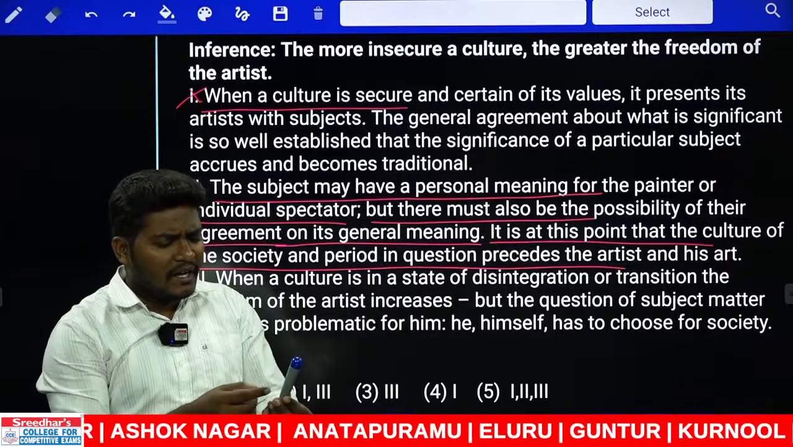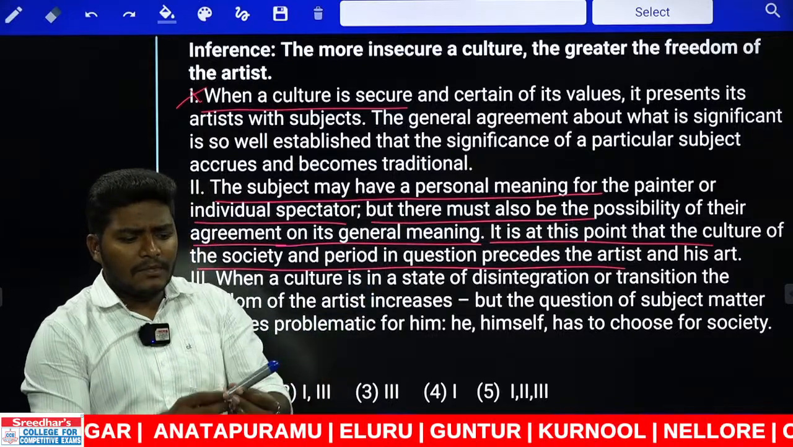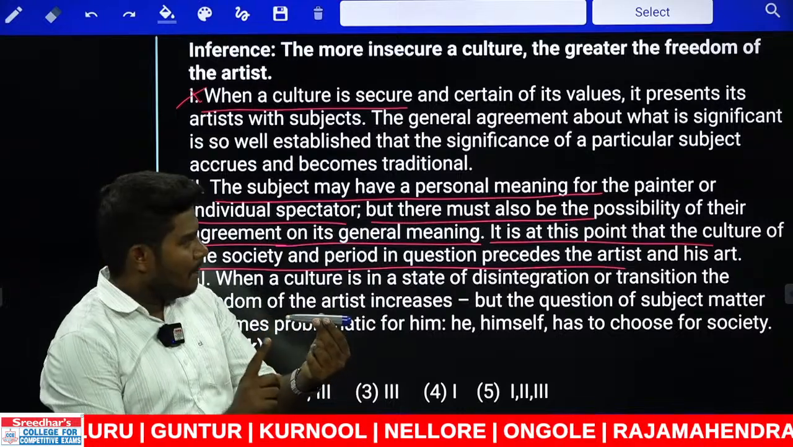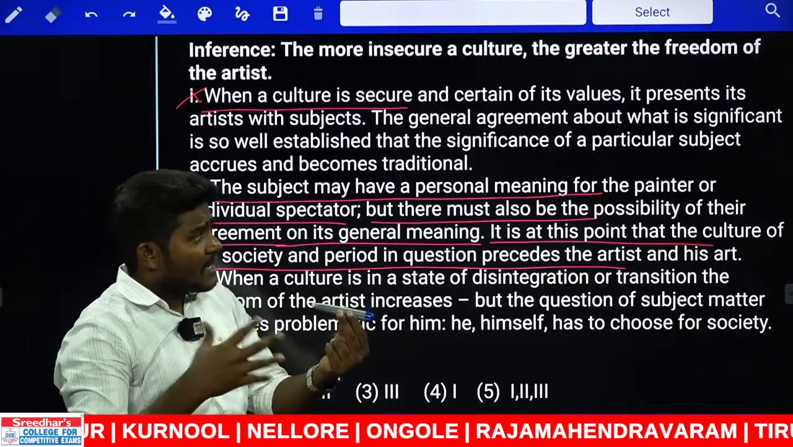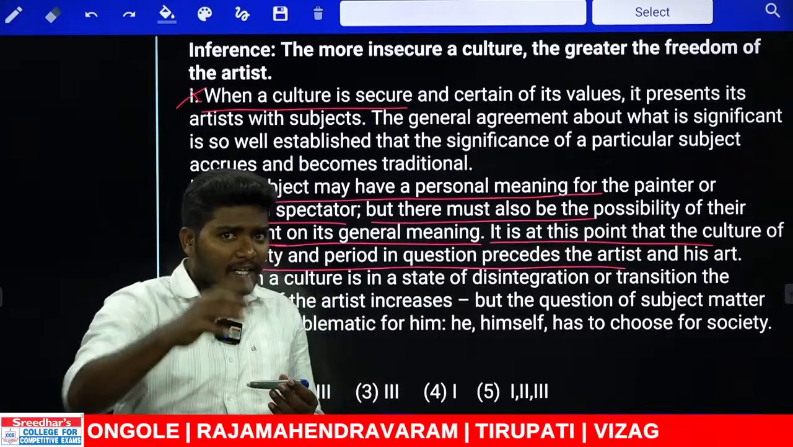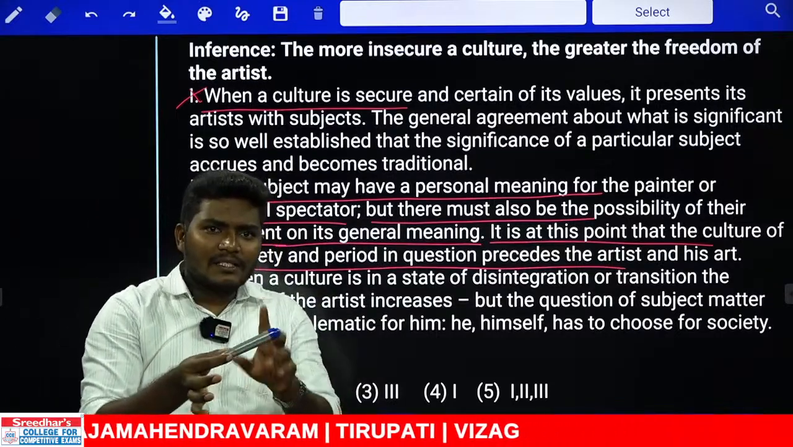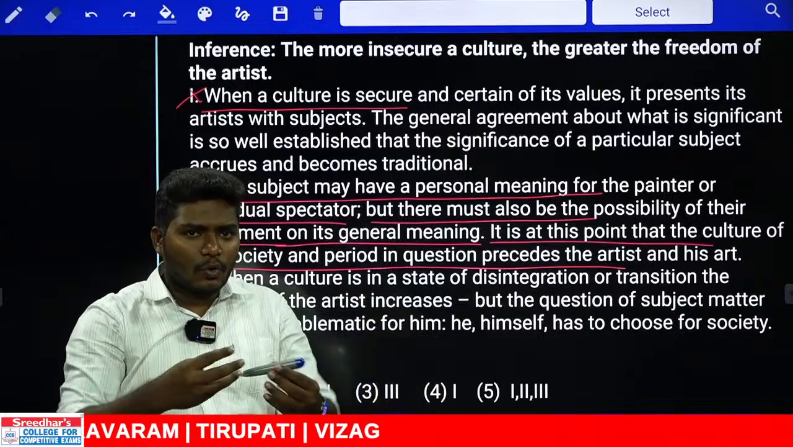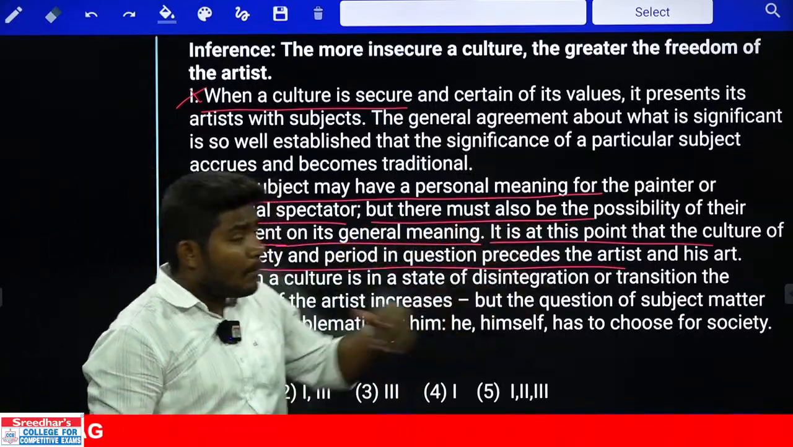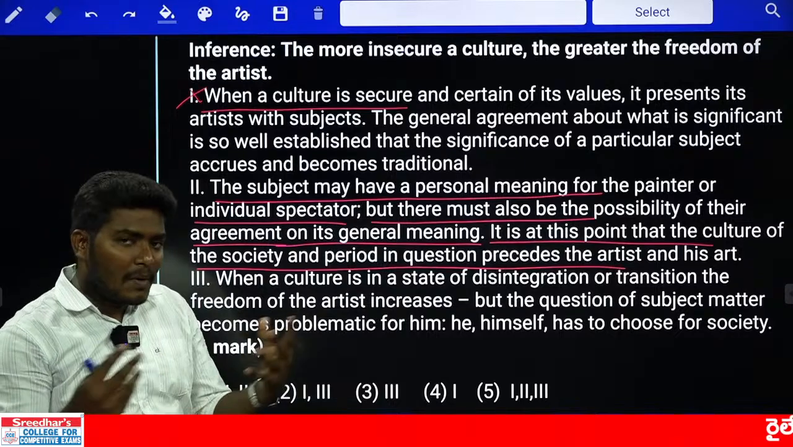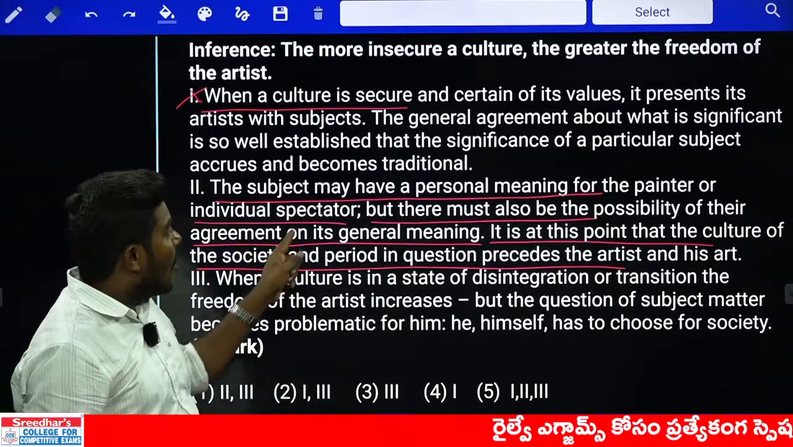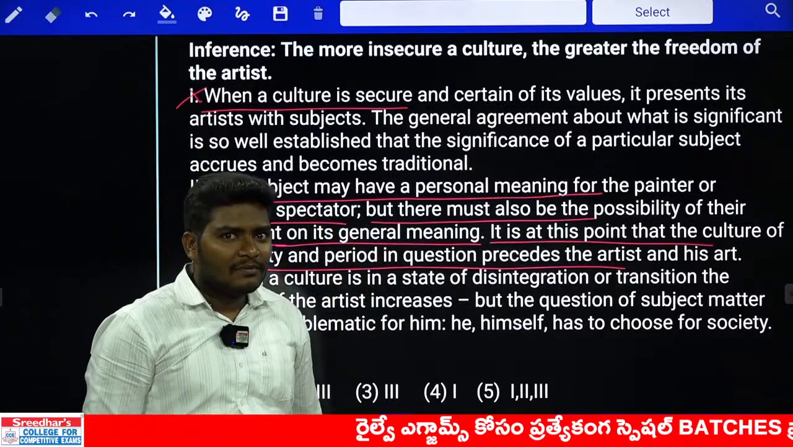Subject is nothing but, you take this stylus as a subject, the painter wants to draw it. Now this subject may have a personal meaning for the painter or individual spectator. Painter is me and spectator is you. I may treat it as a stylus, you may treat it as something else. So there are different points of view, that is the point. But there must also be the possibility of their agreement on its general meaning.